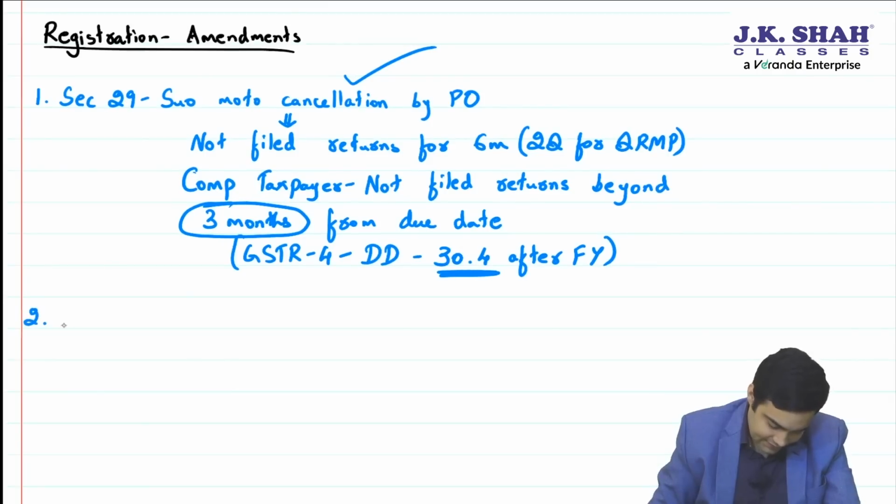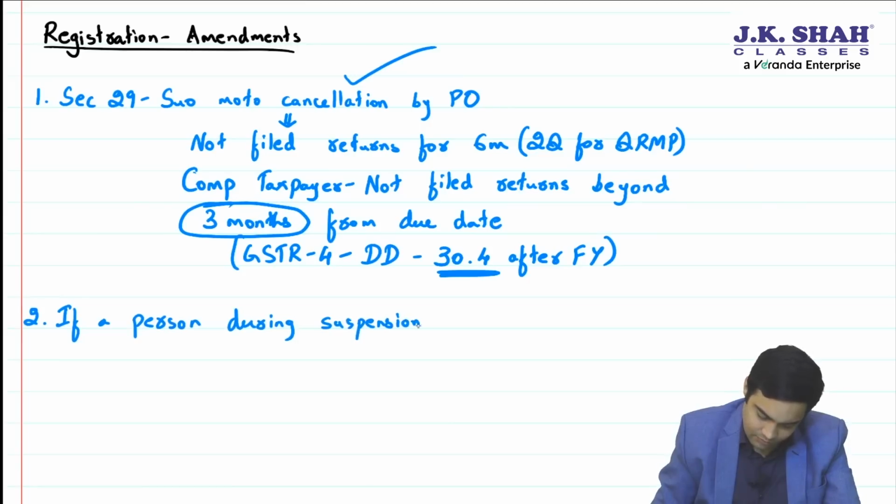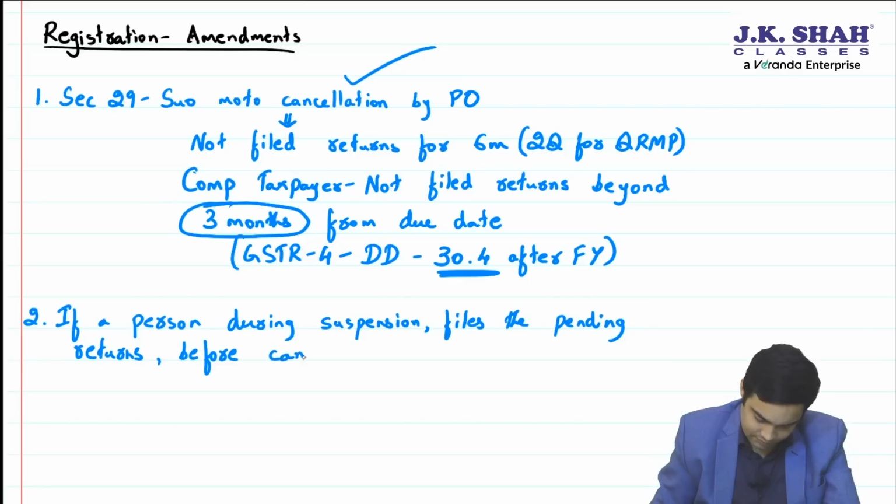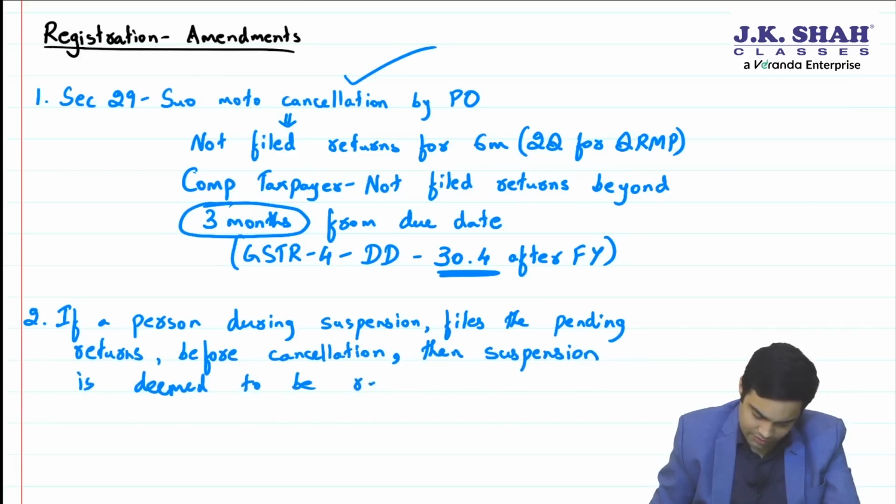Okay. Second, if a person during suspension files the pending returns before cancellation, then suspension is deemed to be revoked.